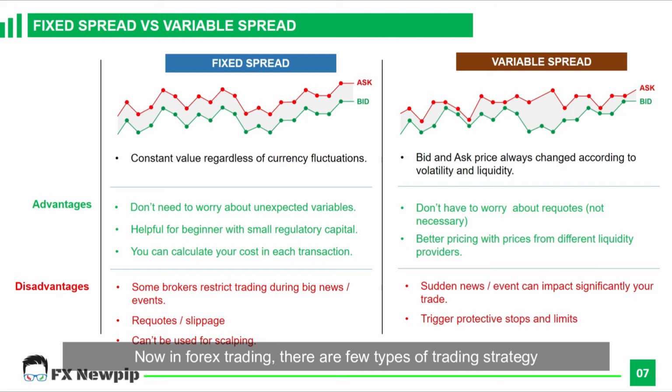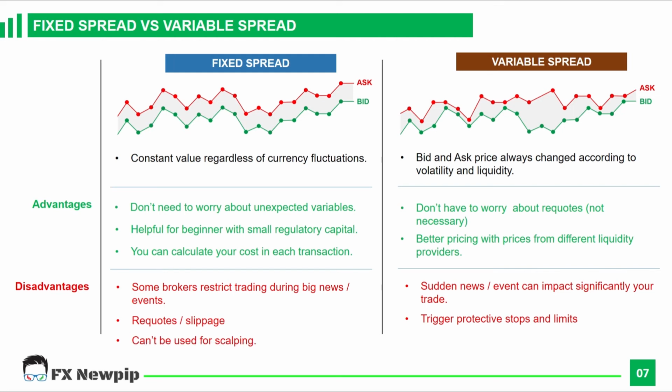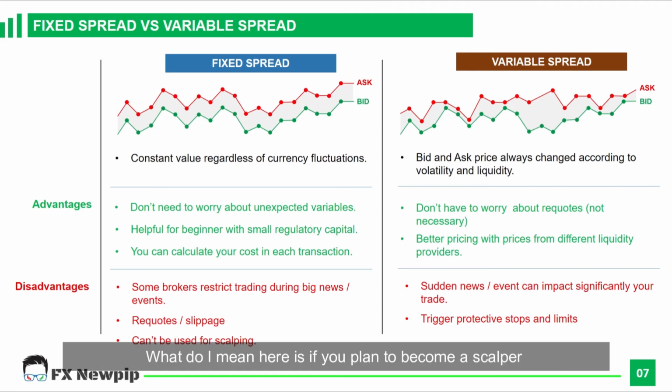Now in forex trading, there are a few types of trading strategy, and I will cover that in future lessons. What I mean here is, if you plan to become a scalper, then fixed spread is not suitable for you. Scalper means you will enter and exit your position within a few minutes. By doing so, you will lose more on the commission because it is fixed.